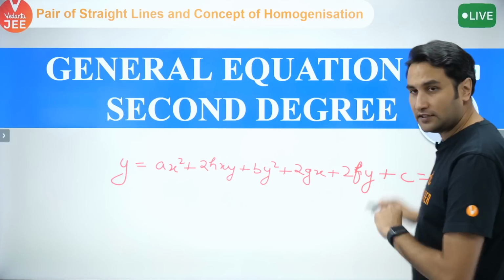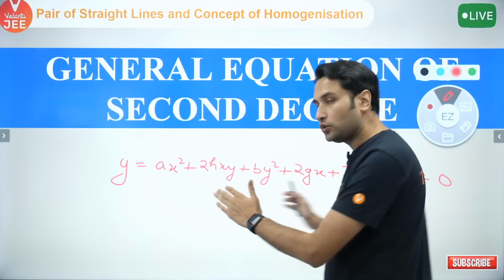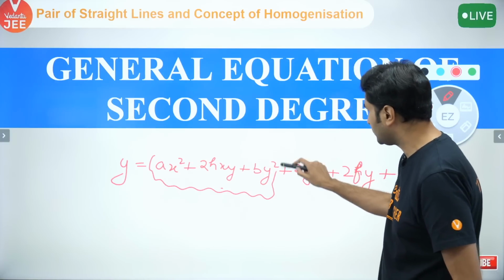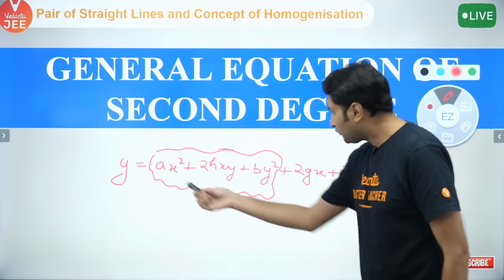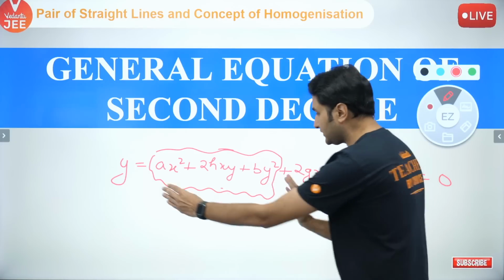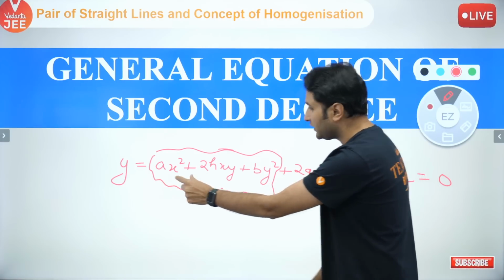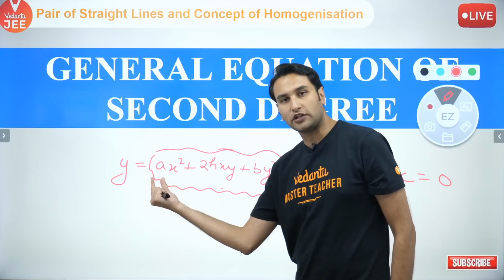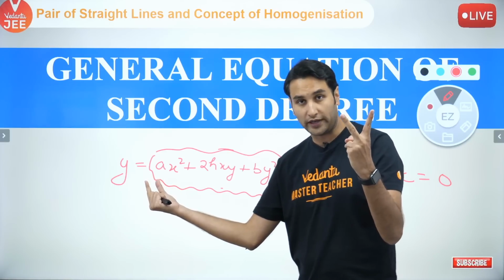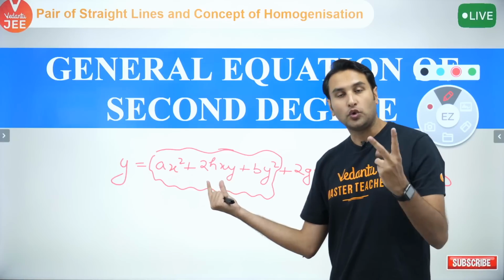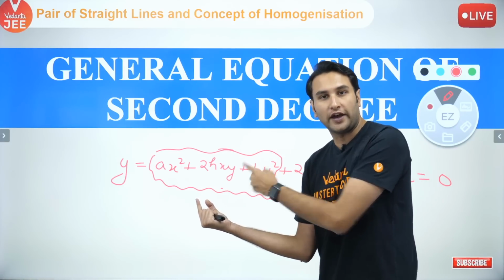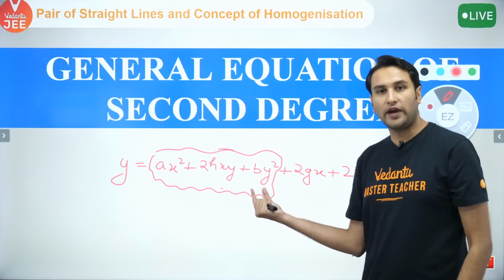Now, what does this represent? But before I go into seeing what it represents, I will first talk about this portion of the equation. If you look carefully at this portion, every term has degree 2. इसकी degree क्या है बच्चों? What is the degree of this term? 2x square, degree 2. x into y: 1 degree coming from x, 1 degree coming from y, degree 2. y square, degree 2.